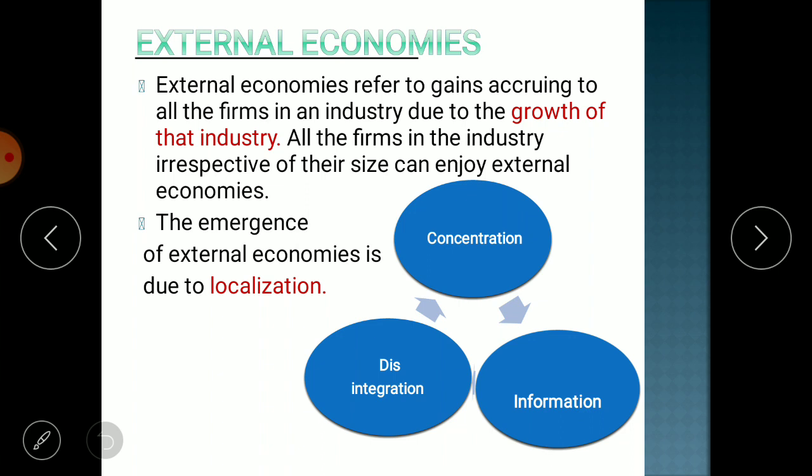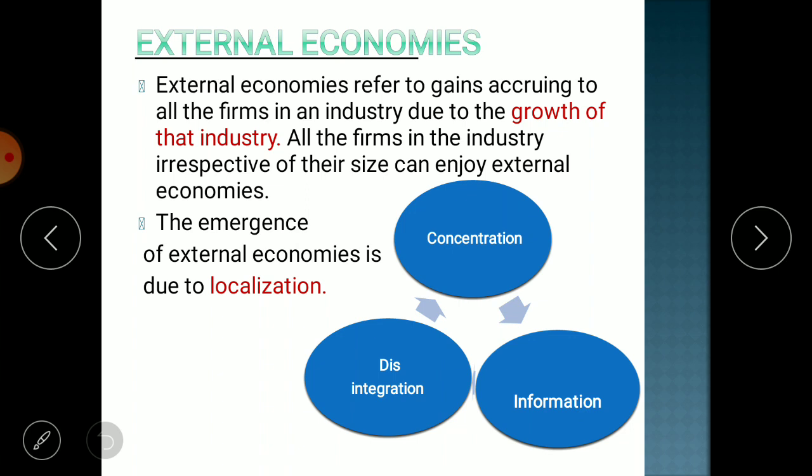One more differentiation between internal economies and external economies is that internal economies benefit is available to a single firm. In internal economies, we have seen one of the types is technical economies. If you use improved technology, if you use updated machinery, then definitely your cost of production reduces. But does it mean that this benefit will be available to other players in the industry? No, not at all. Why? Because you have updated the technology, so the benefit will be available to you only, not to anyone else.